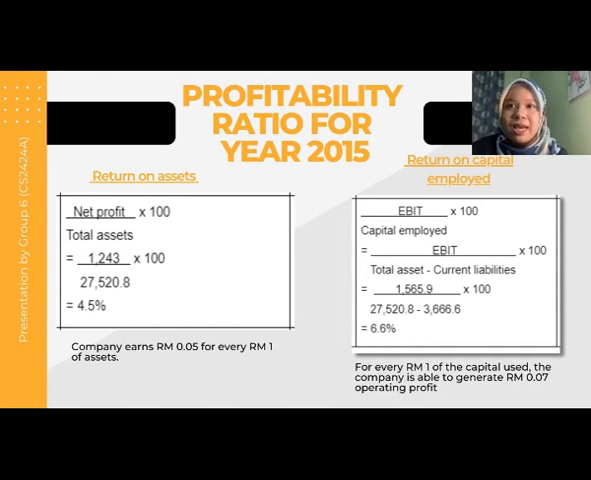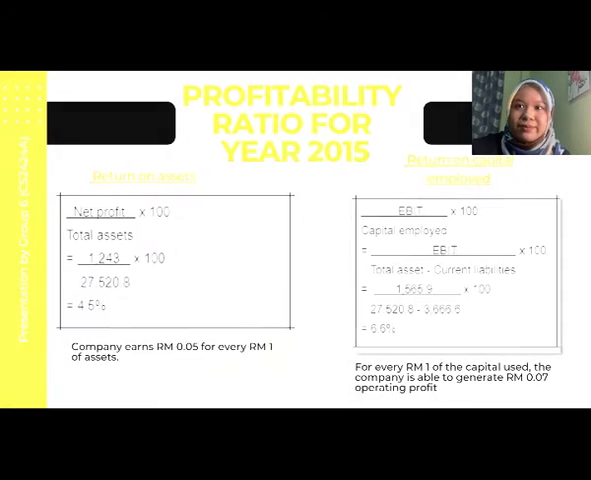Next, another element of profitability ratio is return on capital employed. The formula to obtain return on capital employed is by dividing earnings before interest and tax by capital employed and times with 100. To obtain capital employed, we have to subtract current liabilities from total assets. And thus, the percentage of return on capital employed is 6.6% for the year 2015. That means for every RM1 of capital used, Genting Malaysia is able to generate 7 cents operating profit.